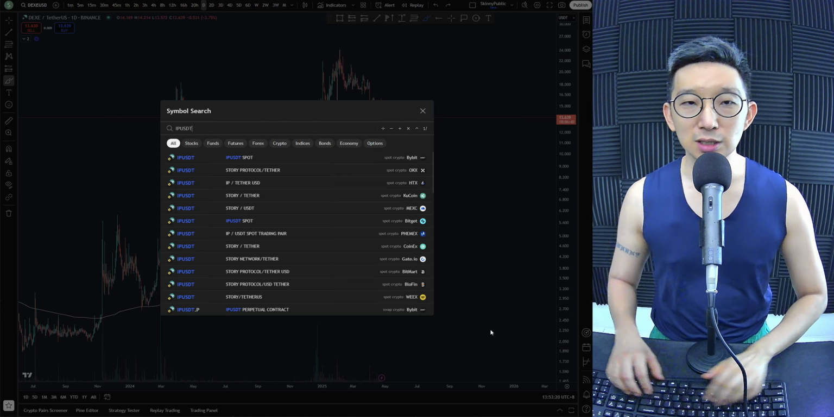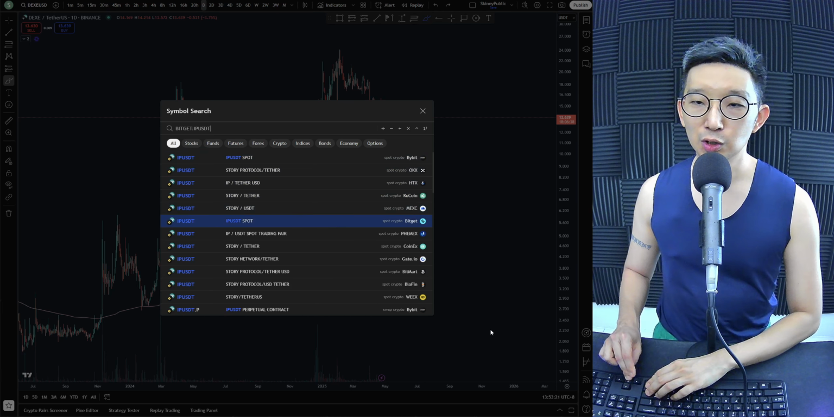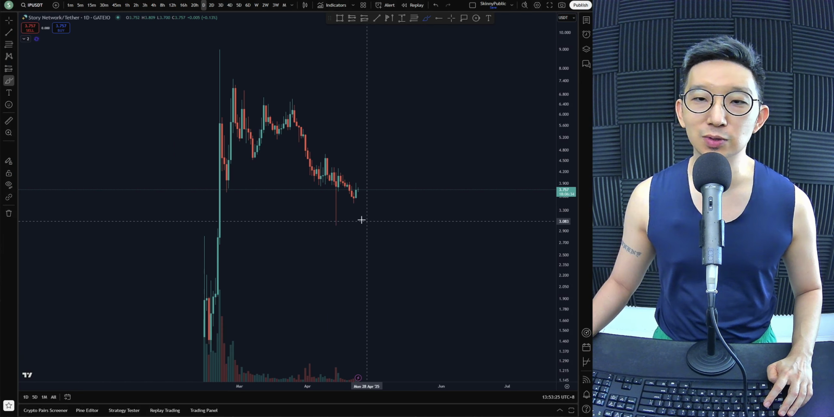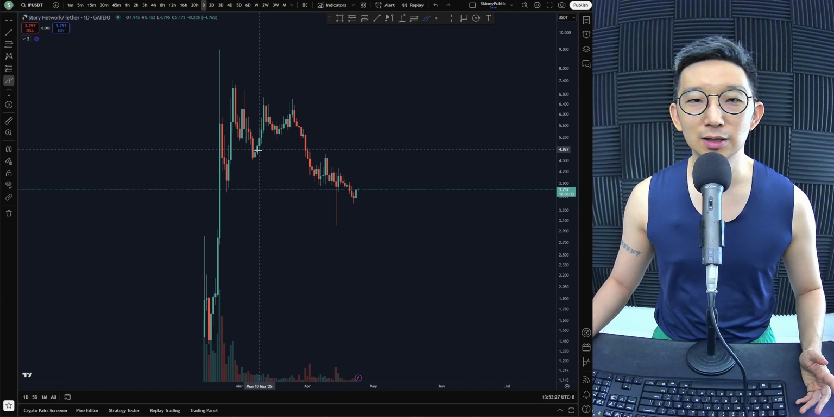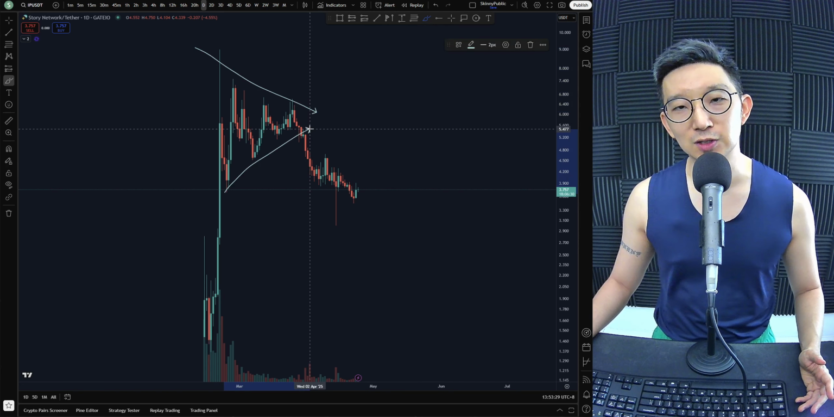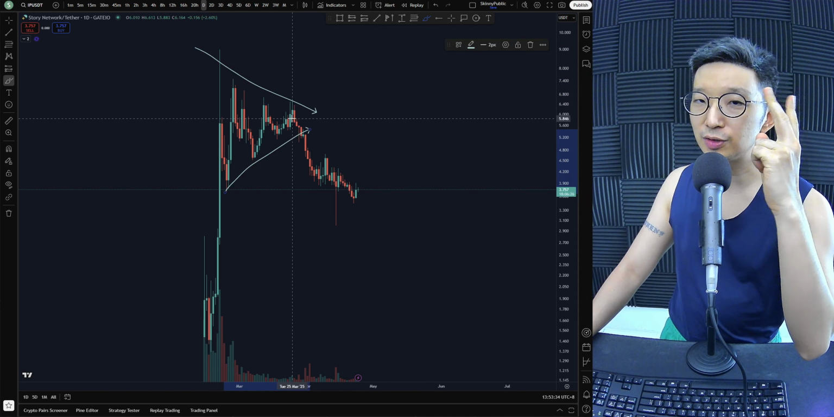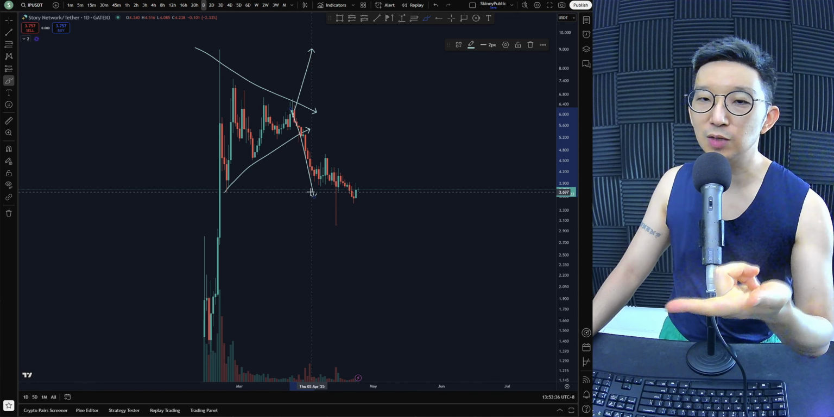IP against USD. Here we are for IP. I don't know what IP is doing. Okay, this looks like a squeeze, right? Symmetrical triangles are usually bi-directional. It can either go up or go down. So in this case, it went down.